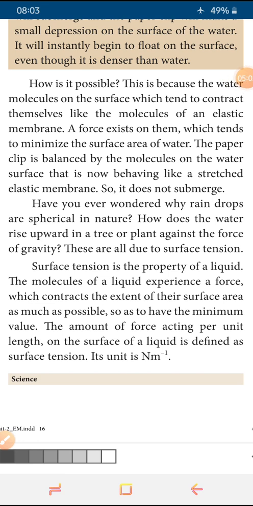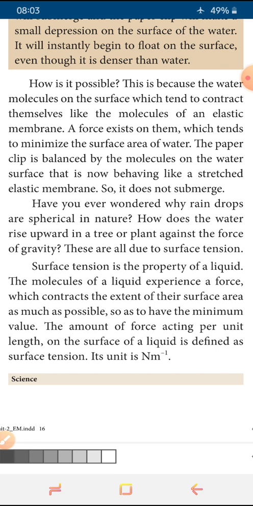Before discussing the definition of surface tension, we'll see the activity we discussed at last. The tissue paper goes down, but the paper clip is still floating at the top surface of the water. Why is it floating? At the top, the molecules of water are combined together due to the intermolecular force, and all the molecules are combined together. It is acting as a stretched elastic membrane.